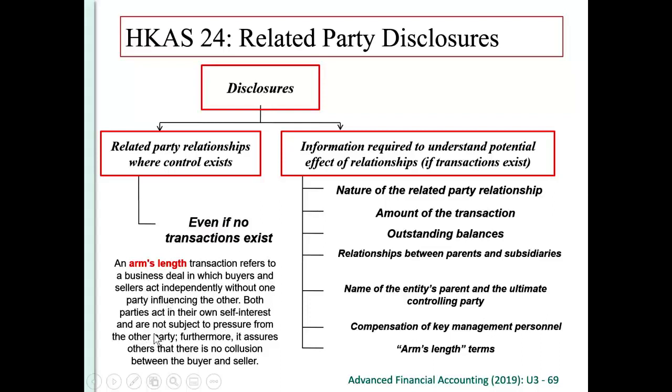So we are not subject to the pressure. It's arm's length. At least we got some distance, the arm's length distance, right? So it assures others that there's no collusion between the buyer and seller. So we want to ensure that this is an arm's length transaction. There's no collusion. This is the reason why we have to report on the related party disclosure.